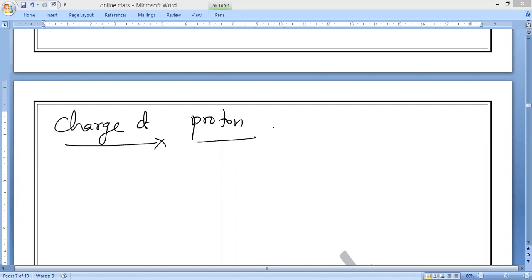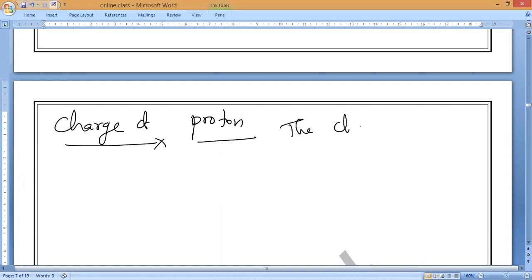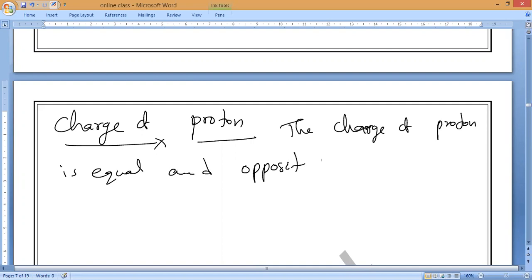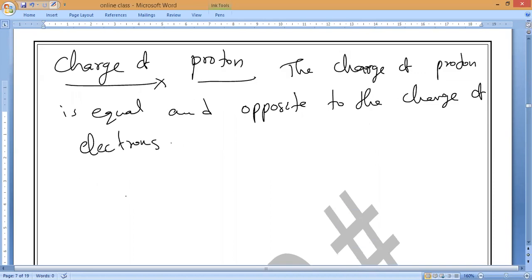The charge of proton is equal and opposite to the charge of electron. That is what you have to remember. So we can say it is like Newton's third law. So the charge of electron is equal to how much, guys?